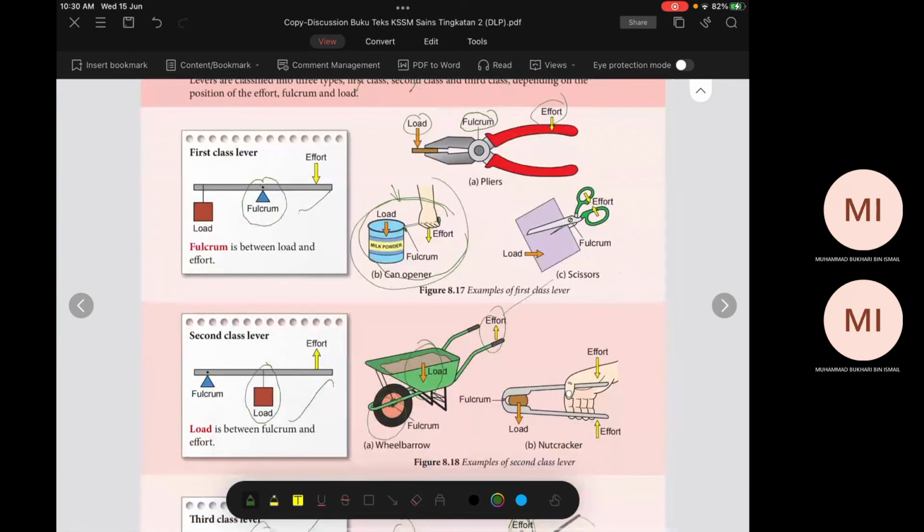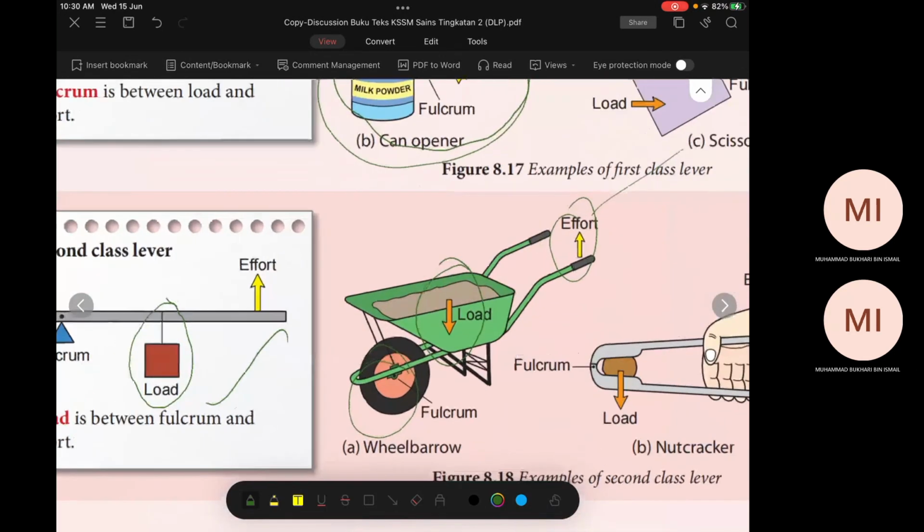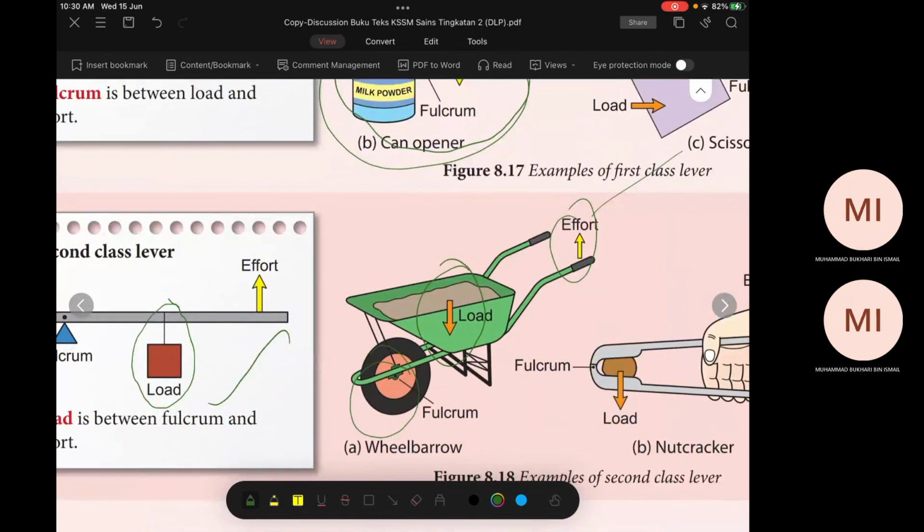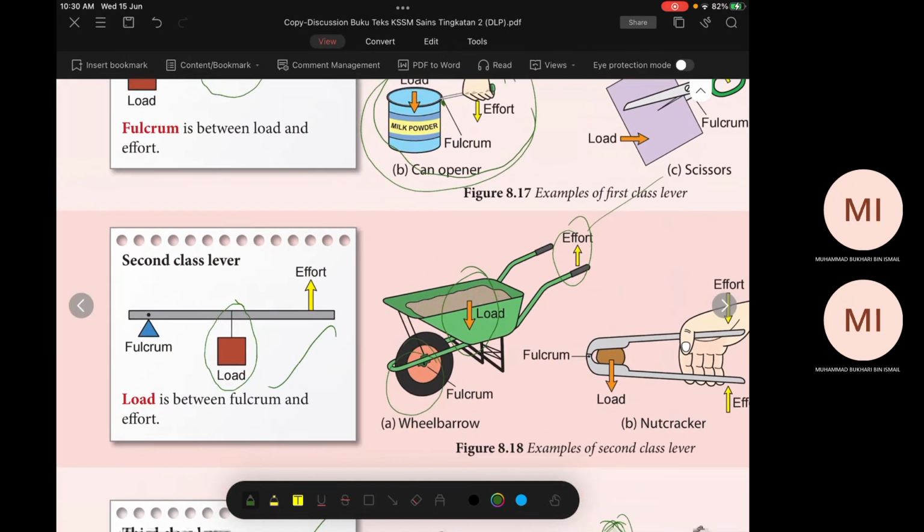Second class level. Apa ada punya advantage? Okay. Yang ni pun sama juga. Less effort. Sebab apa? Sebab dia punya distance of effort dia lagi panjang daripada distance of load. Kita faham tak?